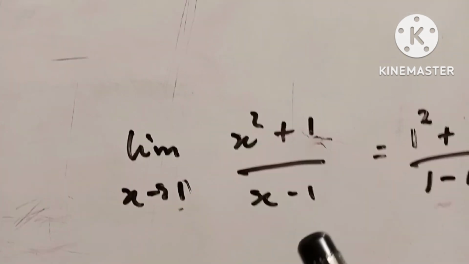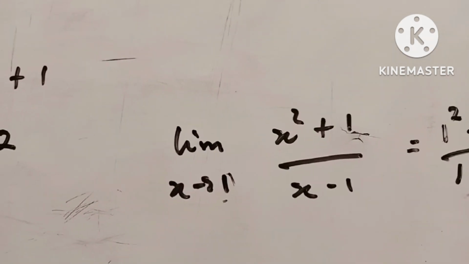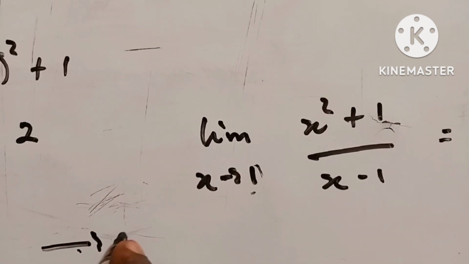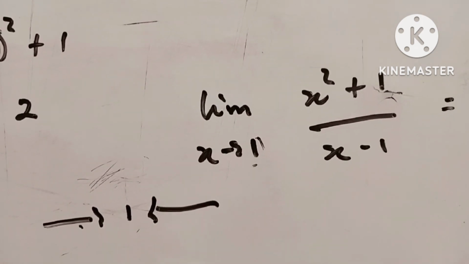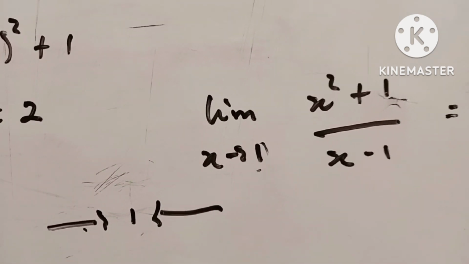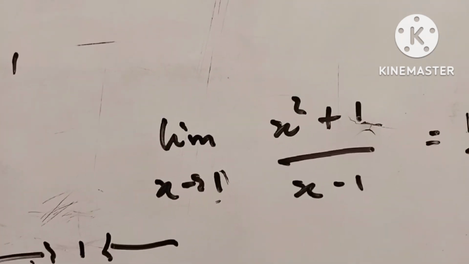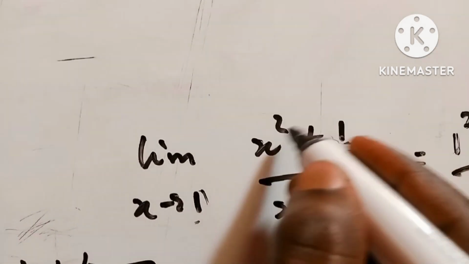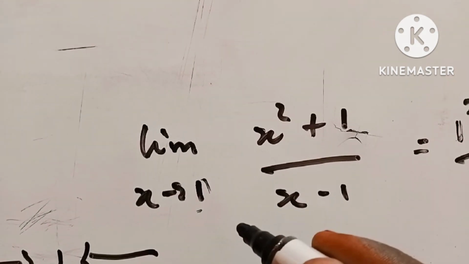The key here is to zoom in across the points that are coming from both the left and the right of 1, from anywhere they are coming. Our best prediction within that interval is the most important thing here. The way of doing that is to manipulate this function so that we take that 0 out of the denominator.